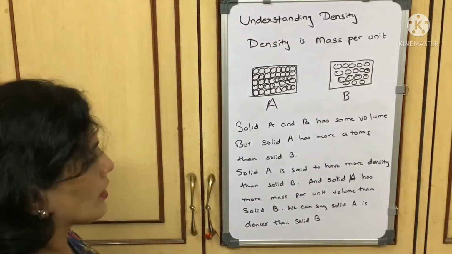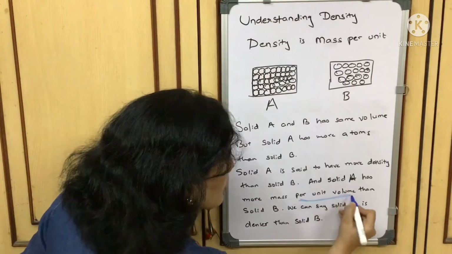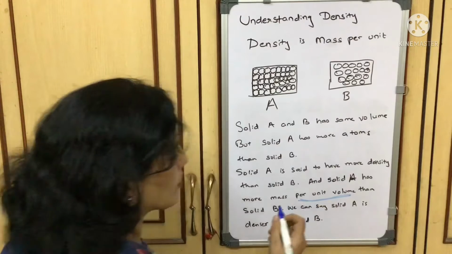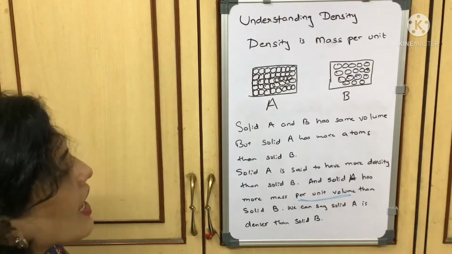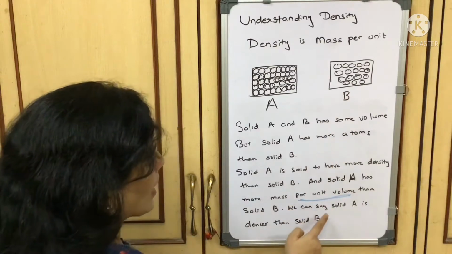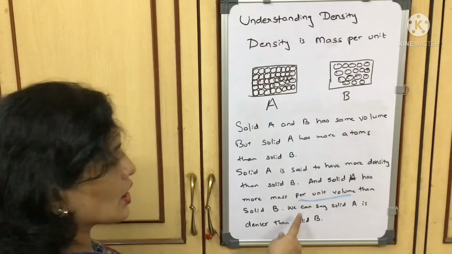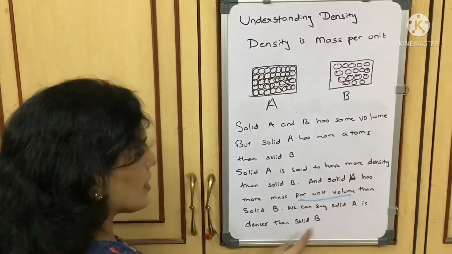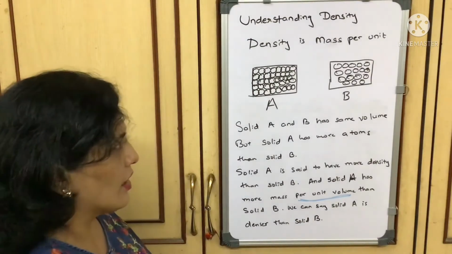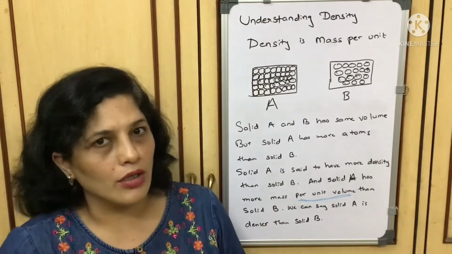The words per unit volume are very important. That means that per unit volume, however many molecules are contained, that much is the mass of that particular solid. And also we can say that solid A is denser than solid B. So what do you mean by density? Density is mass per unit volume.